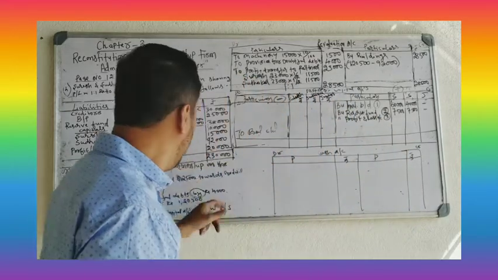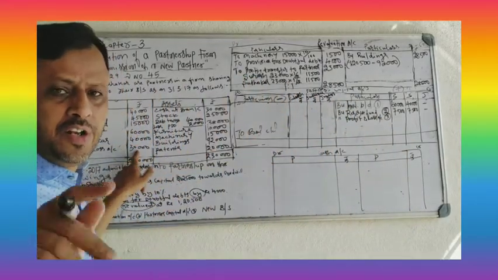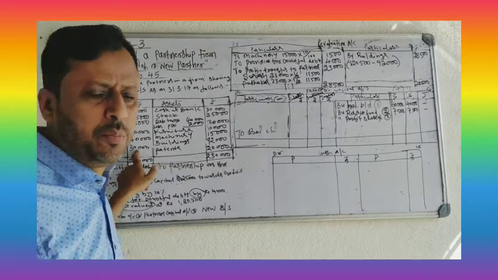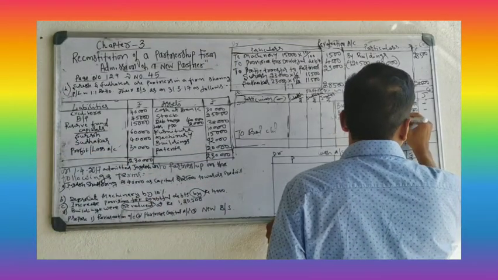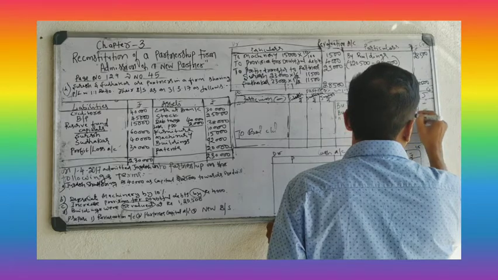Third entry. 30,000 rupees is there. Divide equally. 30,000 into 1 by 2, 30,000 into 1 by 2. Half of 30,000 is 15,000.